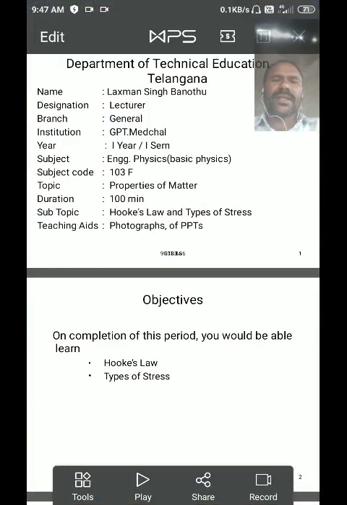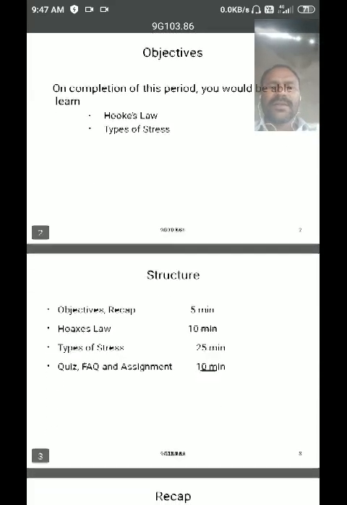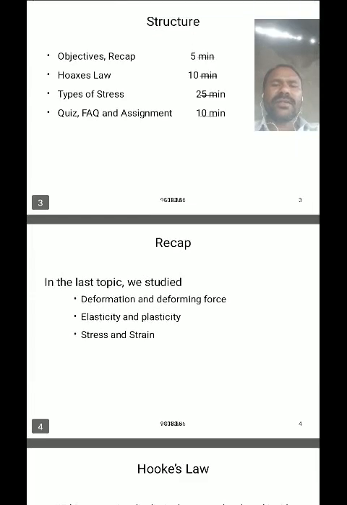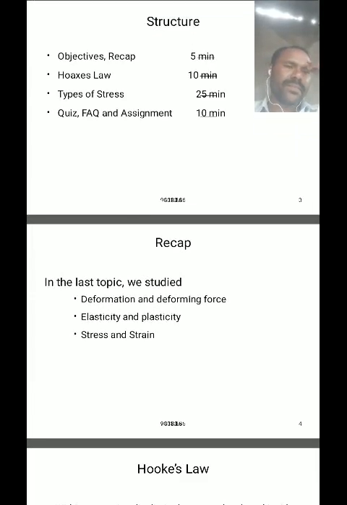In the previous class, we discussed the properties of matter. In these properties of matter, we discussed deformation and deforming force, the definition of elasticity, the definition of inelasticity like plasticity, and the definition of stress and strain.